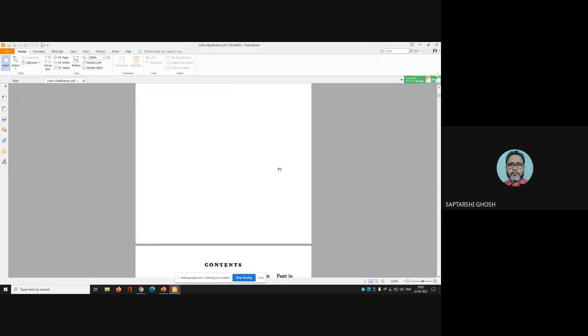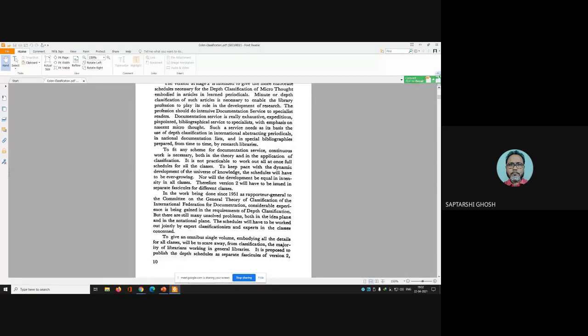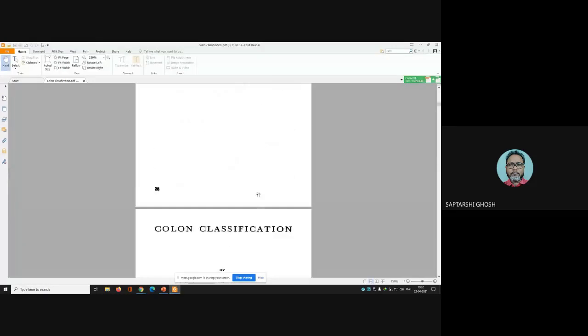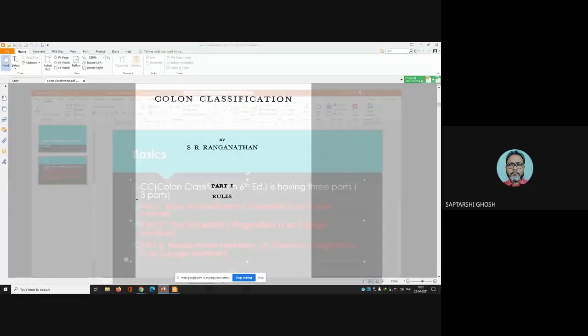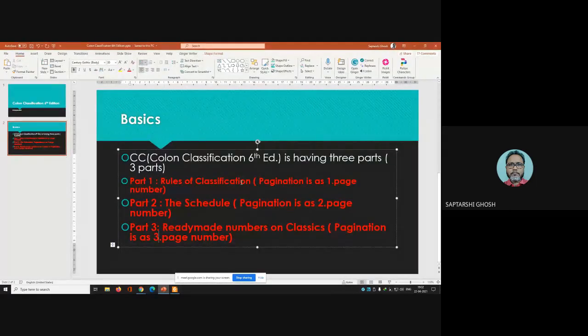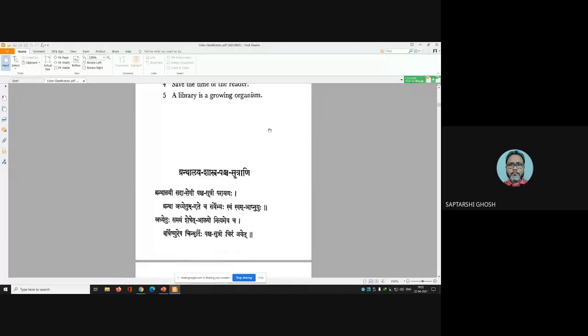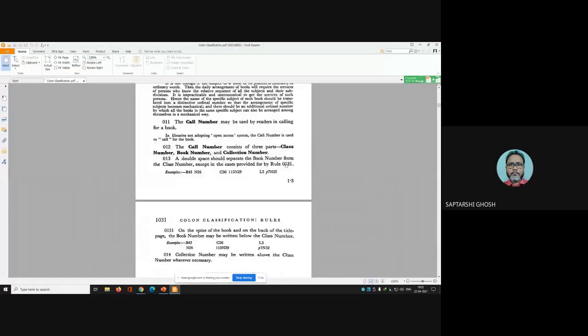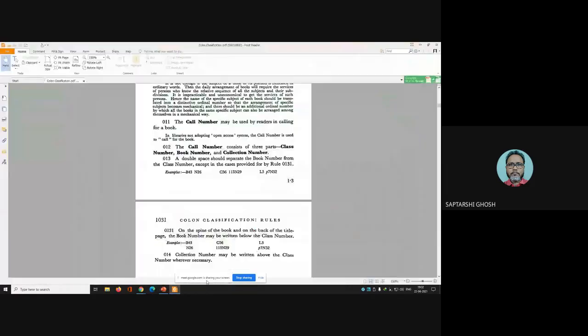And colon classification has three parts. The first part is the rules. See, this is part one, the rules of classification. Part one numbers start with 1 and then the page number.